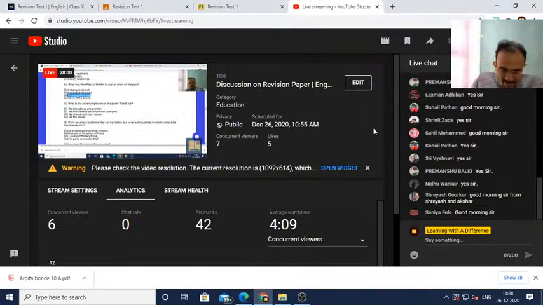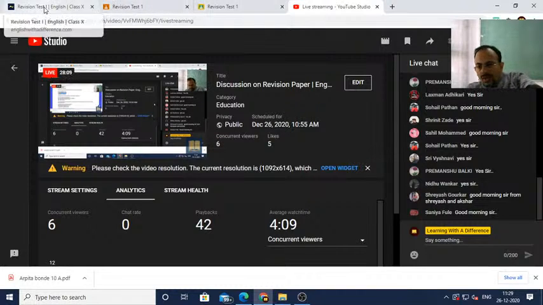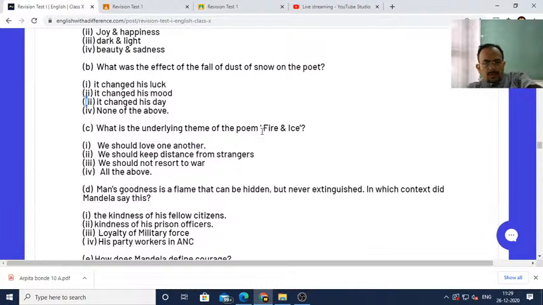Sahil, can you tell me which is the correct answer? Is it 2 or 3? Which option is the correct one? Or anyone who knows the answer quite well.